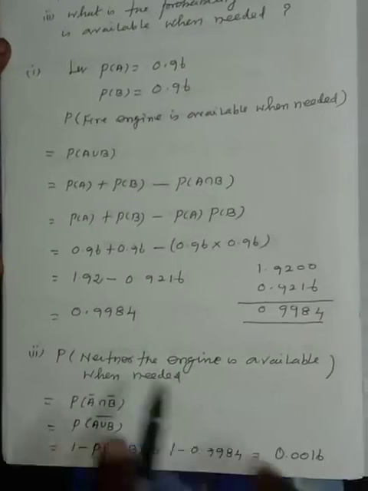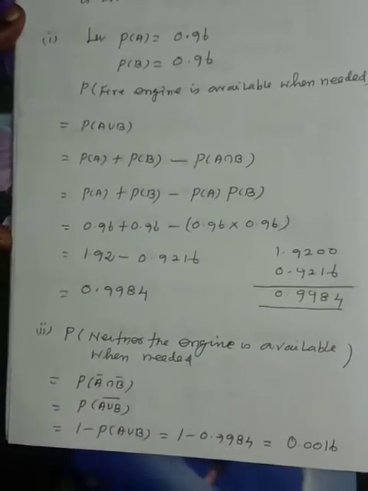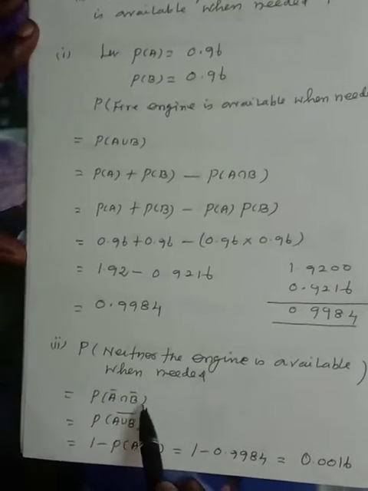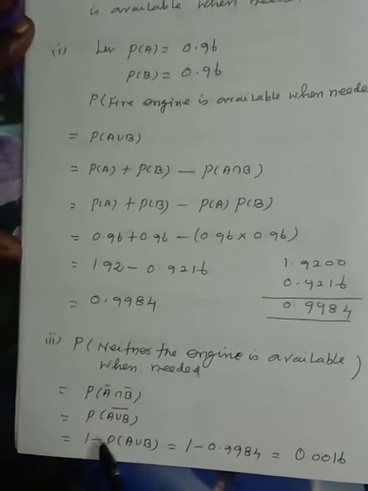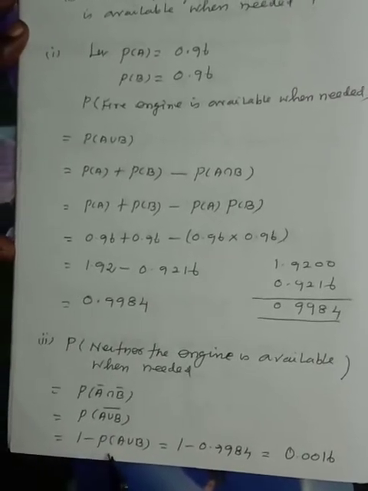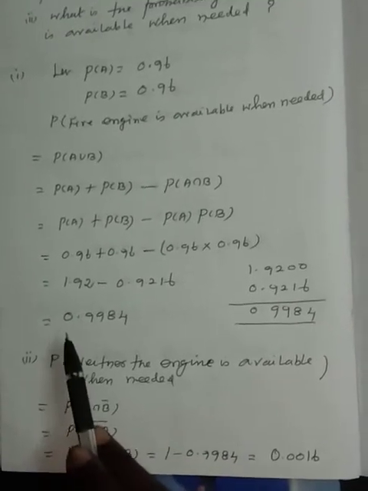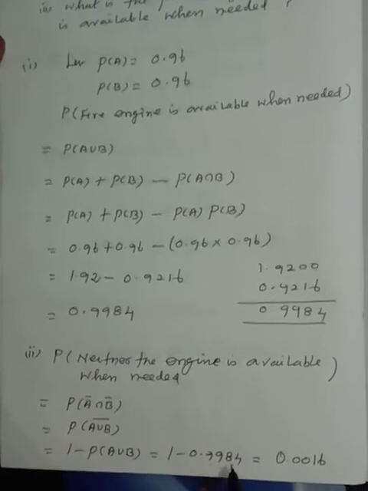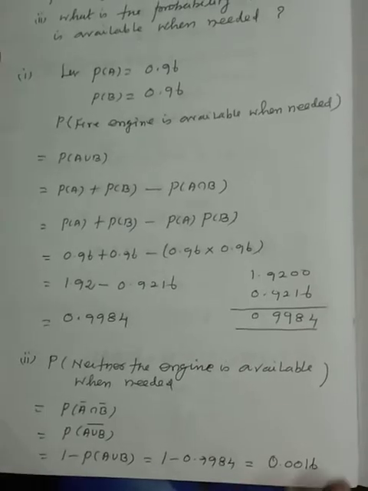Subdivision number 2. The probability that neither engine is available when needed is equal to the probability of A complement and B complement, or A complement intersection B complement, which means P of A union B whole complement is equal to 1 minus P of A union B. But the probability of A union B is 0.9984. So subtracting 0.9984 from 1, we have 0.0016.